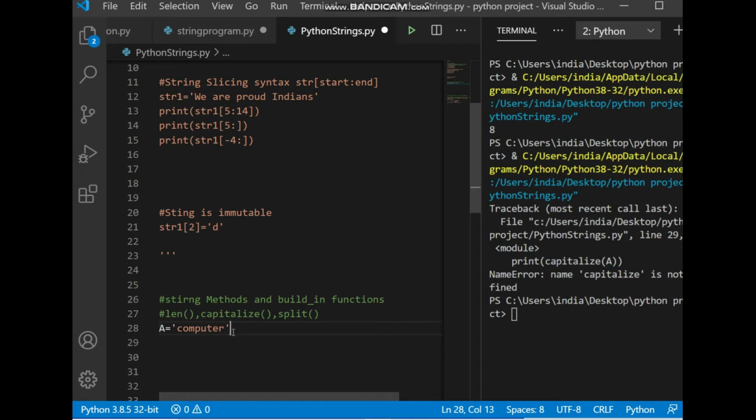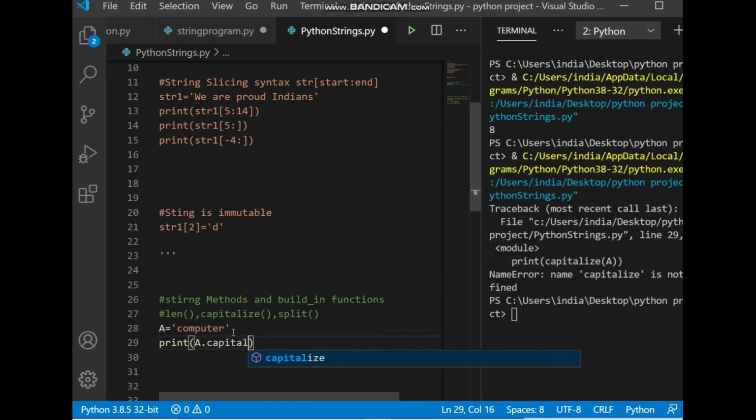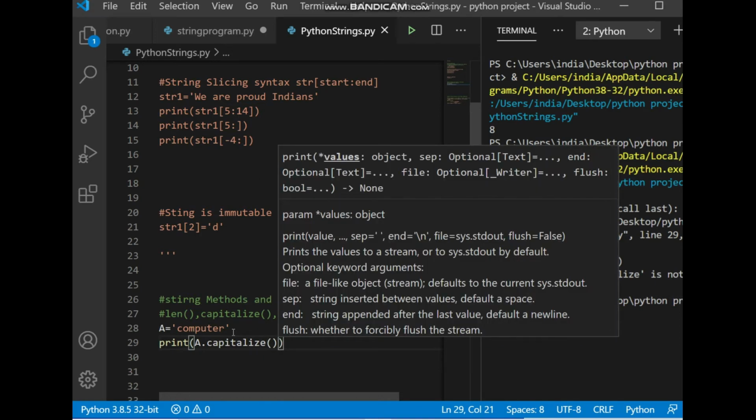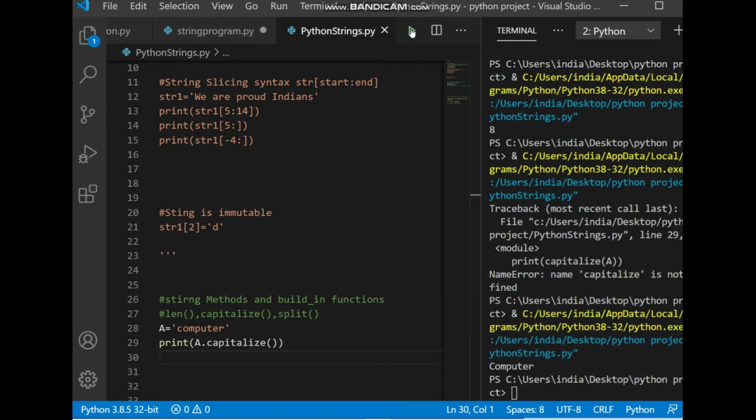The same we are taking, computer, but now the first character is small, because capitalize will capitalize only the first character, not the complete string. So a dot capitalize, this is the code. When you execute, you are going to see capital C in computer. So this much only is there.